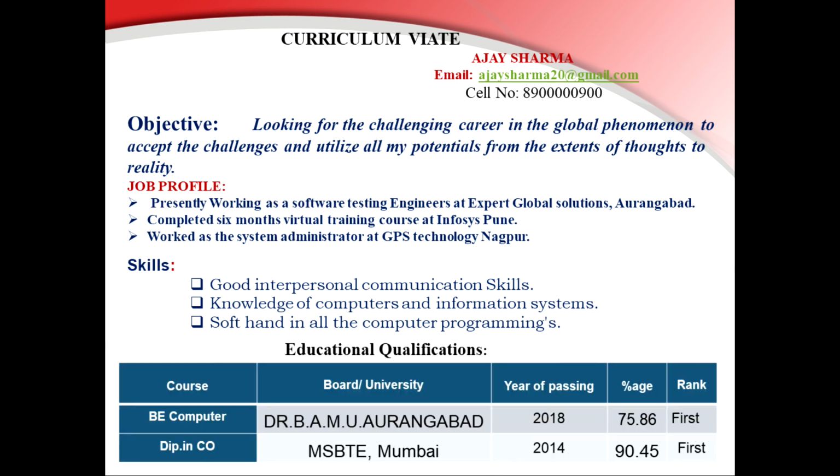Okay. Then you can have educational details as per your education, maybe BE, ME, diploma, whatever education details you possess. You can mention like this: course, code, university, year of passing, percentage and rank, whatever it may be. Just take one table and prepare your educational details like this. B computer, from where you have completed, Dr. Babasaheb Ambedkar Marathwada University, Aurangabad, year of passing 2018, percentage 75.86 and the division or rank is first. In the same manner you can write down diploma.